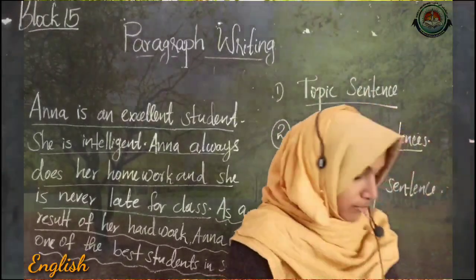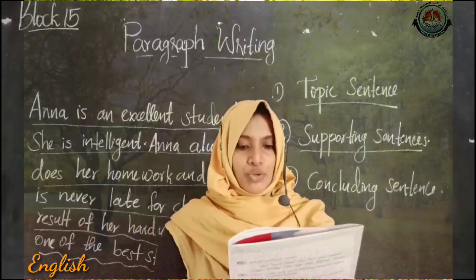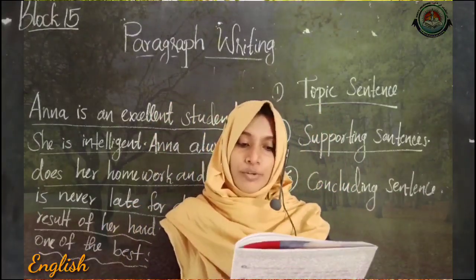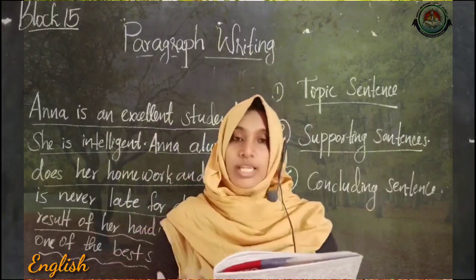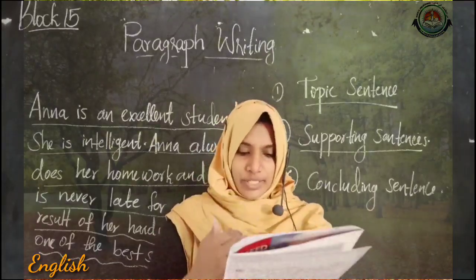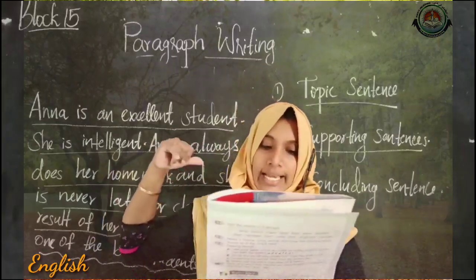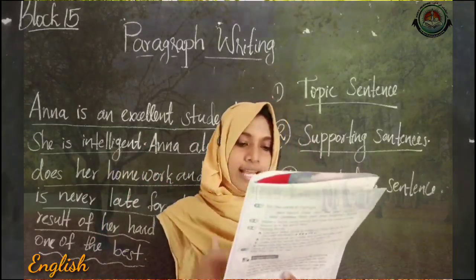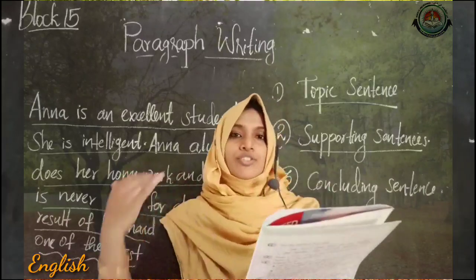It's from page number 42. Question number 1, put the sentences from the story, The Tree Grandma Did Not Plant, in the right order. And 2, read the paragraph. So here one paragraph is given. There you have to choose the title and circle the topic sentence and underline the sentences that tell us more about the topic sentence.